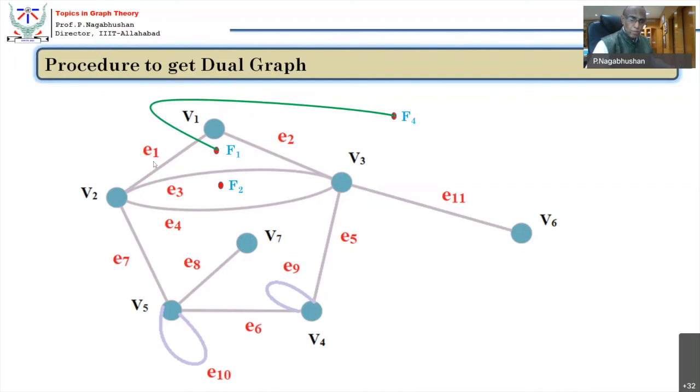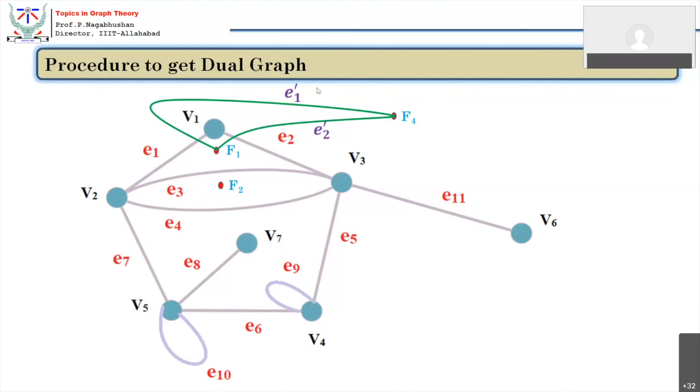So the old edge is replaced by a new edge, E1 dash, such that this edge, which is on the boundary of two faces, shall become an adjacency edge, connecting these two vertices. Now F1 is a vertex, F4 is a vertex. So now you can repeat it. Similarly, cut E2, and F1 connects to F4. So this is a series edge. Now you can see the series edge has become a parallel edge.